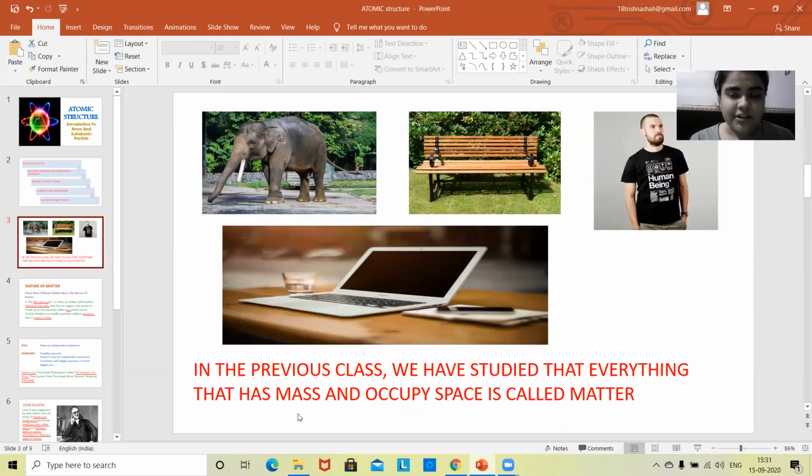Students, you must have heard about the word matter in your previous classes. We all know that we are surrounded by matter. For example, books, laptop, pen, you, me, all are examples of matter. So we can conclude that all these examples have some weight, that is their mass, and they cover some space. It means they have some space which cannot be shared by any other object or any other creature. Hence, we can say that matter has mass and it occupies some space.